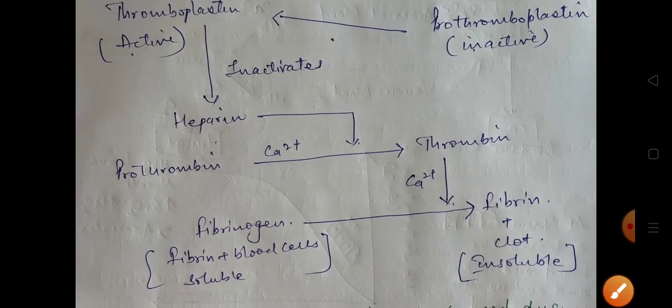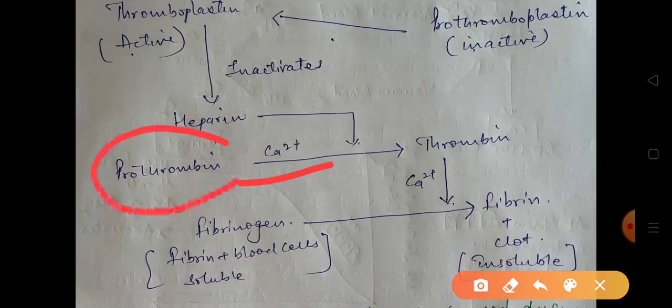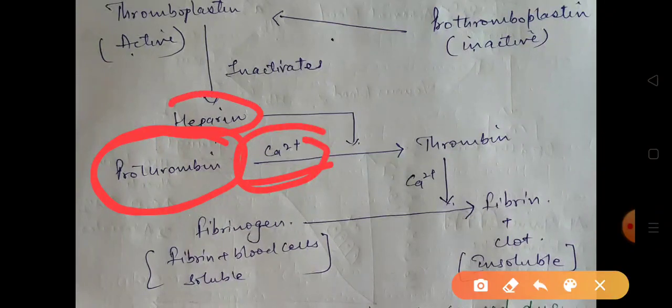After that, in the presence of calcium ion, this acts on prothrombin. Prothrombin is also present in the blood. It is a soluble protein. So in the presence of calcium ion, prothrombin is converted to thrombin. Prothrombin is inactive, and in the presence of calcium ions, when heparin gets inactivated, this prothrombin gets converted to thrombin, and that is active.